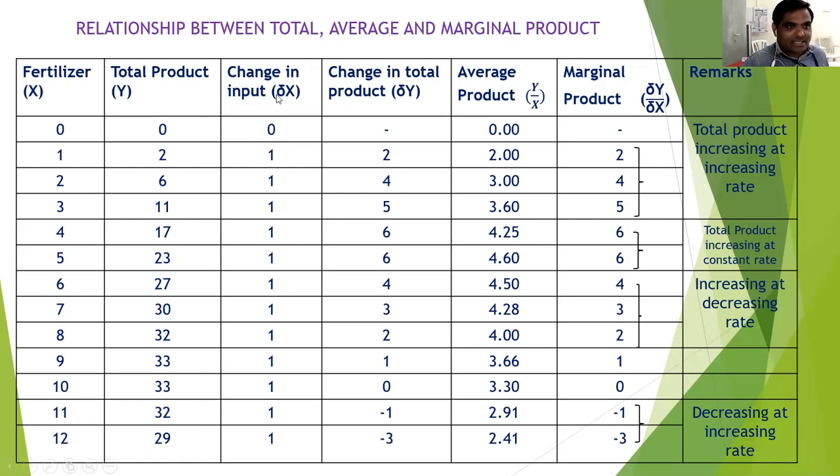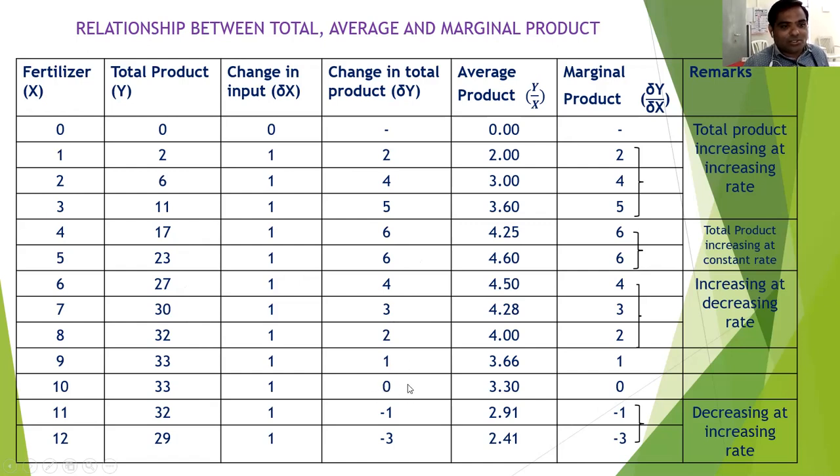Then if we take the changes, change in X: first 0, then 1 minus 0 is 1, 2 minus 1 is 1, 3 minus 2 is 1, 4 minus 3 is 1, up to 12 minus 11 is 1. So change in X is all 1. And change in Y: first 0, so we use a dash, then 2 minus 0 is 2, 6 minus 2 is 4, 11 minus 6 is 5, 17 minus 11 is 6, 23 minus 17 is 6, then 27 minus 23 is 4, 30 minus 27 is 3, 32 minus 30 is 2, 33 minus 32 is 1, then 33 minus 33 is 0.